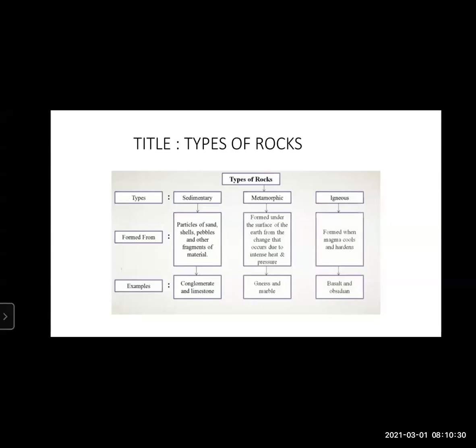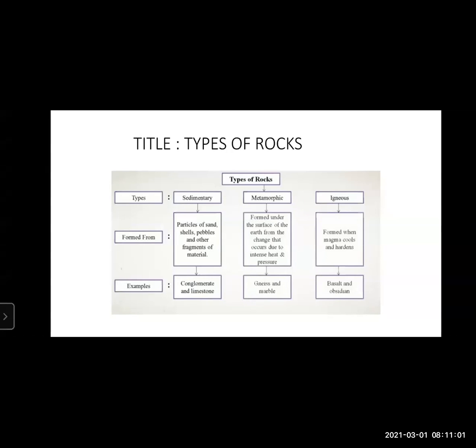Okay, now next is the metamorphic rock. How is it formed? It is formed under the surface of the earth from the change that occurs due to intense heat and pressure. Even this information we have got from the question paper, the passage that was provided to us. After that, the igneous rock. How is this formed? Formed when magma cools and hardens. So this was the second information.